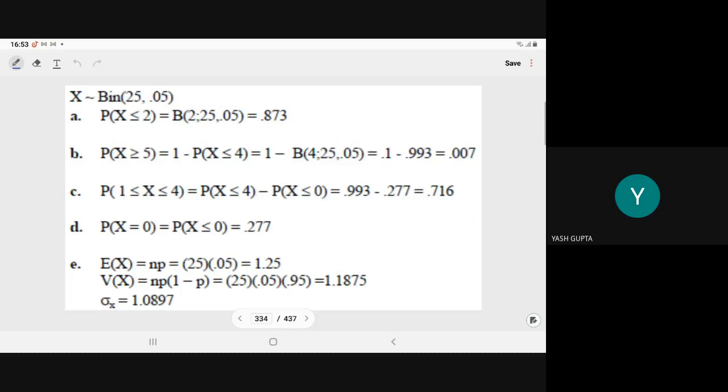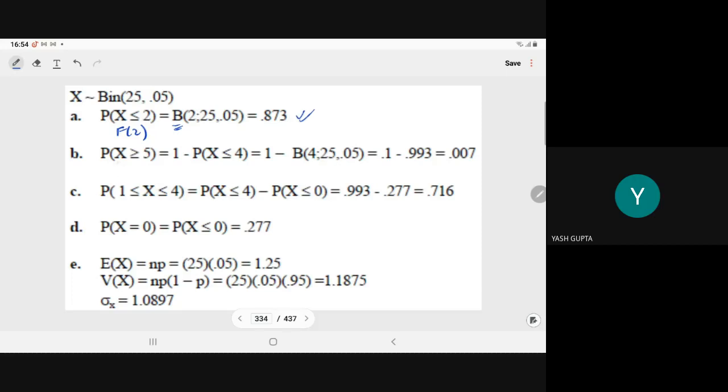It is given that X follows the binomial distribution with n equal to 25, p equal to 0.05. So you have to determine P(X ≤ 2), meaning you have to see the value at X equal to 2, F(2). It is the capital B, which denotes the CDF for n equal to 25, p equal to 0.05. So the tabular value directly is 0.873.